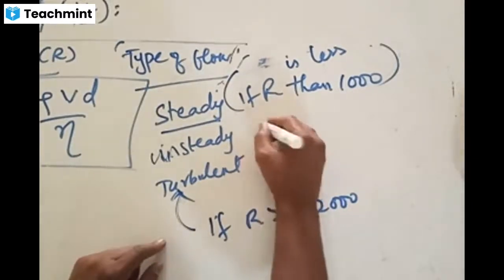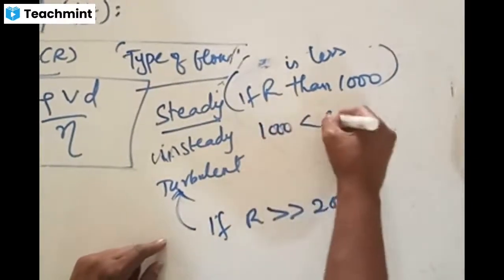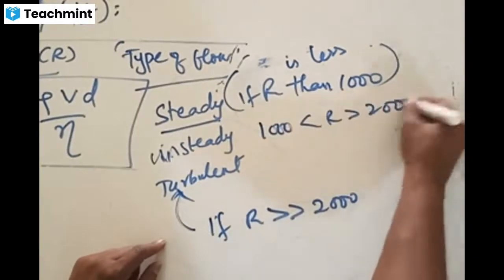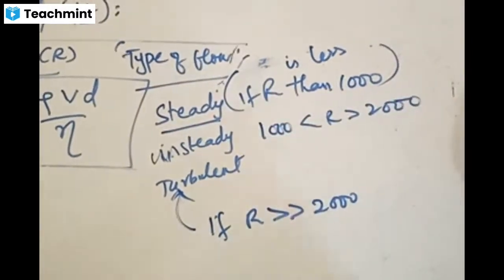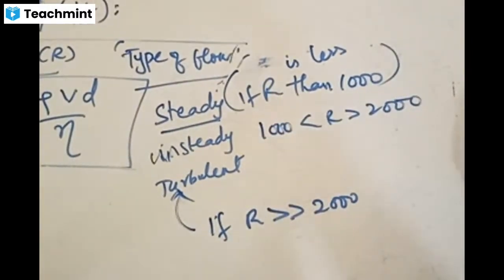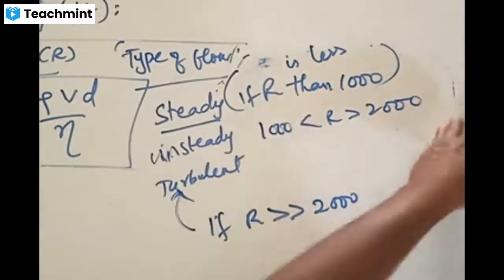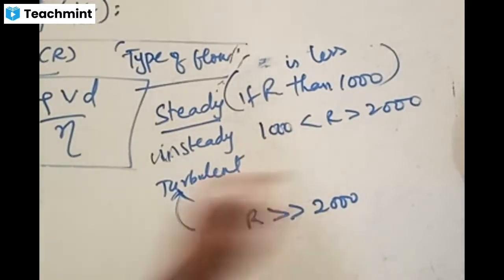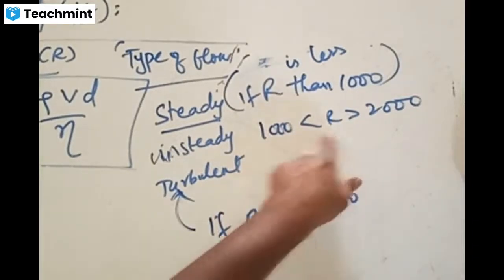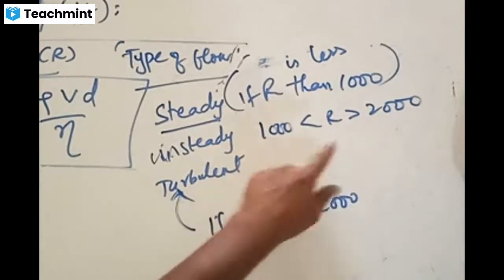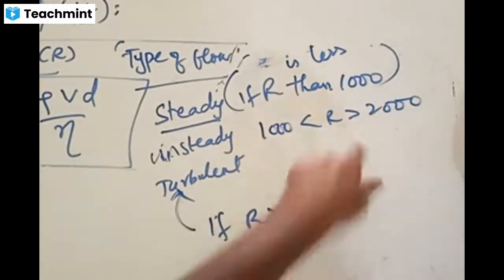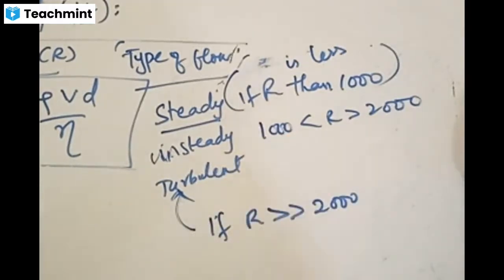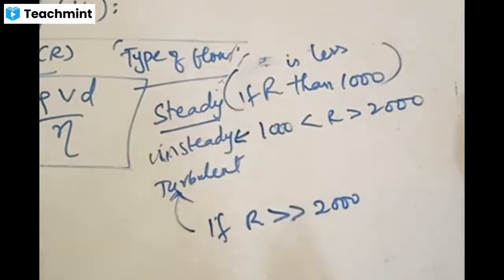And if R is in between 1000 and 2000, more than 1000 and less than 2000, is my convention clear? Writing like this is clear. R should be more than 1000 and less than 2000. In that case, the flow is said to be unsteady.